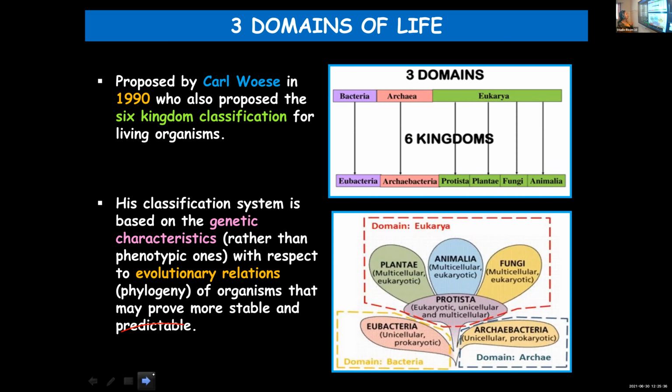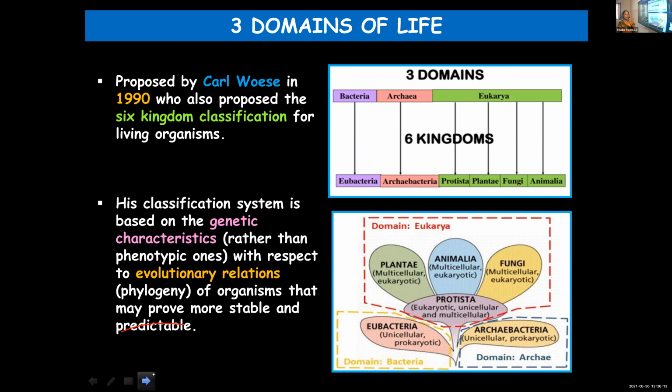Okay, phenotype, the external characters, what you see externally. So rather than depending upon the external characteristics, this classification is based on genetic characteristics. Along with that, evolutionary relationships are also considered, and both genetic features and evolutionary relations are considered for this classification, the 3 domain, 6 kingdom classification, and that is found to be more stable and predictable when compared to other criteria.